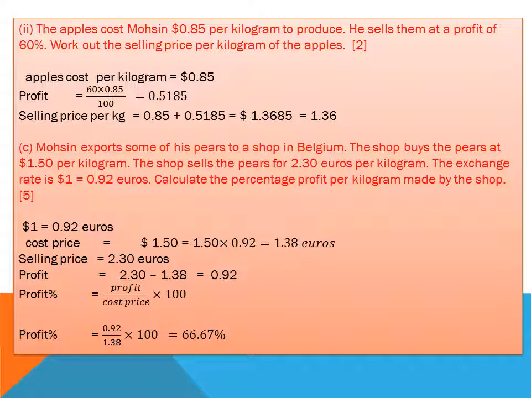Profit percentage formula I use here: profit over cost price into 100. If there is a loss, then loss over cost price into 100. So profit over cost price into 100 is equal to 66.67% here.